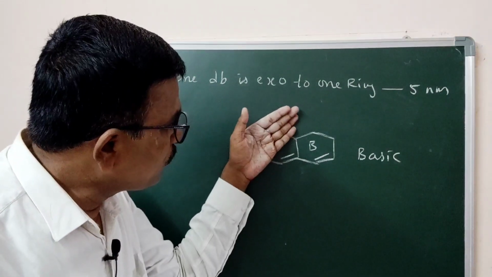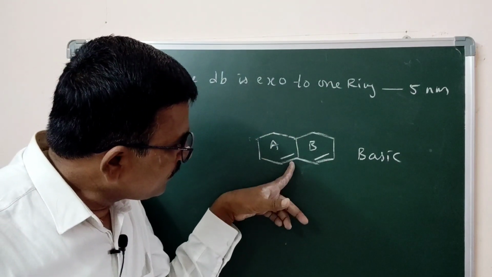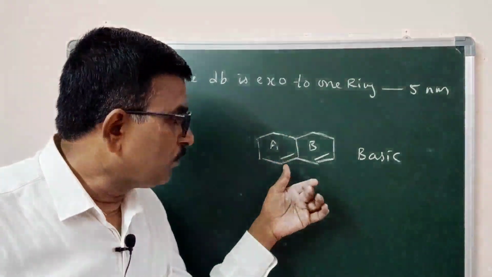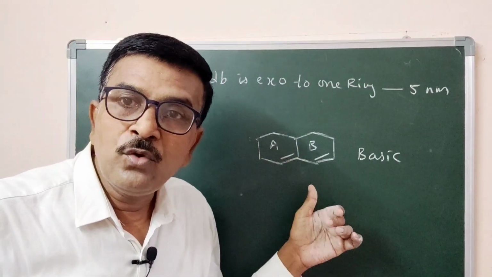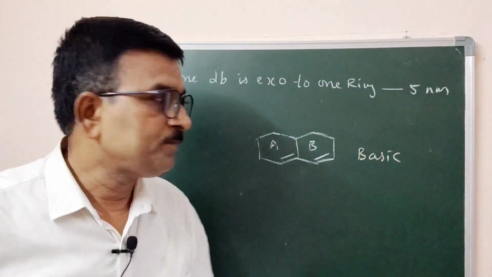This double bond is exo to ring B. When we close ring A, this double bond becomes exocyclic to ring B. So one double bond is exocyclic to one ring, affecting 5 nanometer.